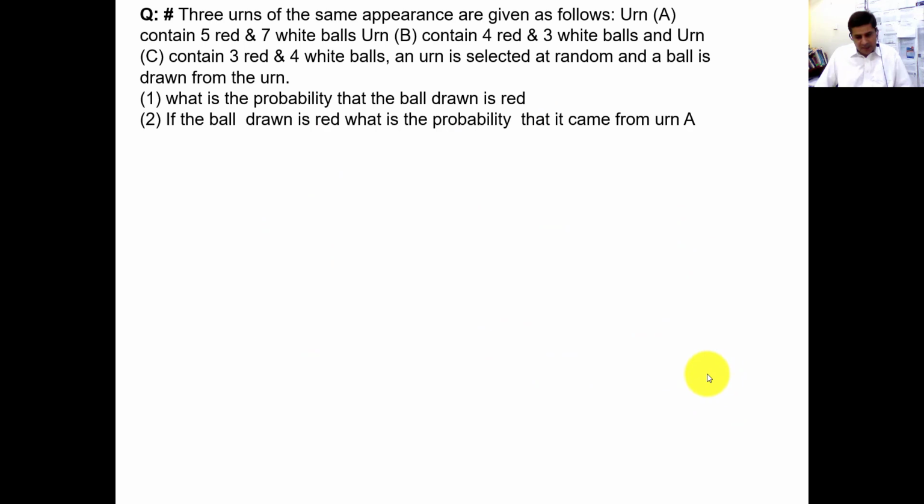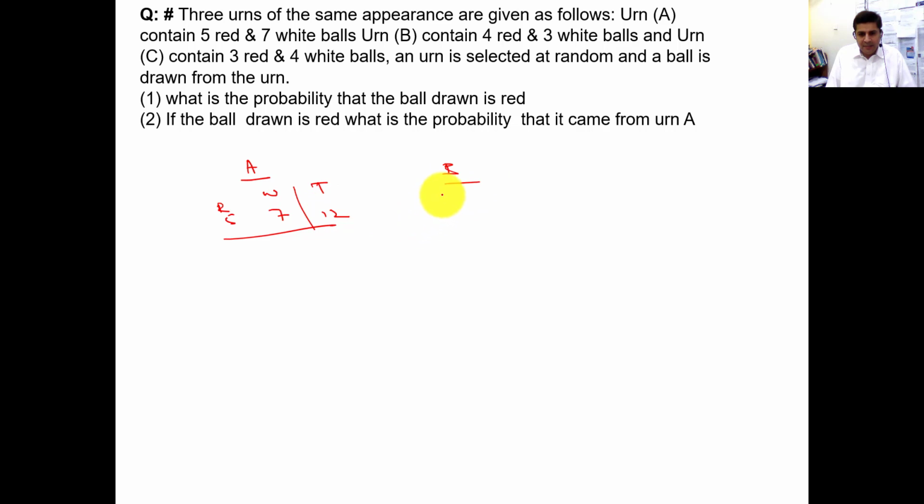Similarly, some more questions. For example, if we have 3 urns instead of 2. Urn A has 5 red balls and 7 white balls, total 7 plus 5, 12.